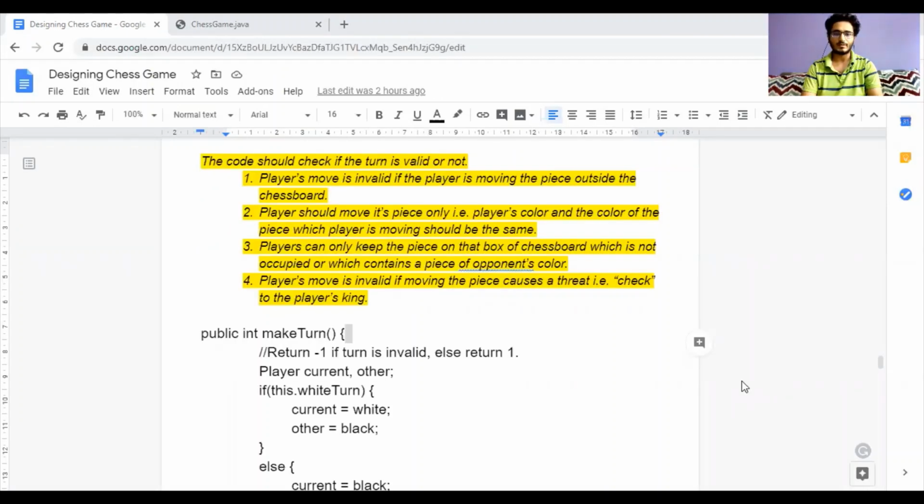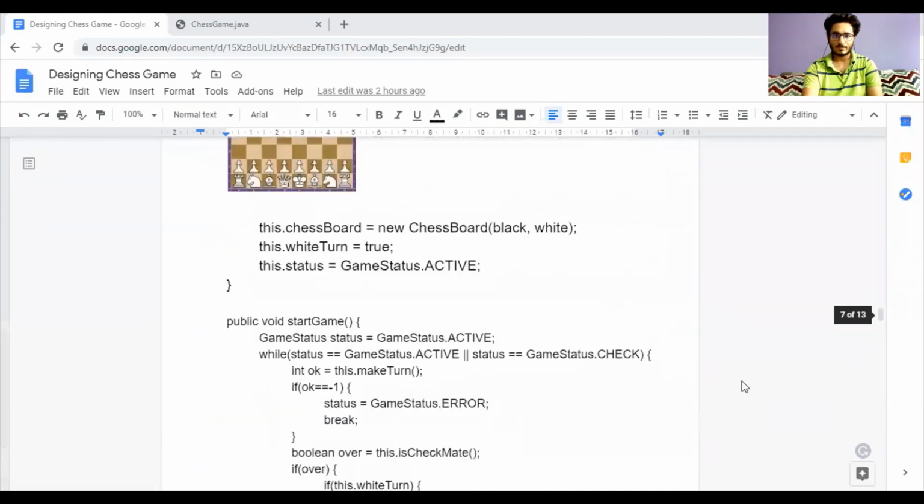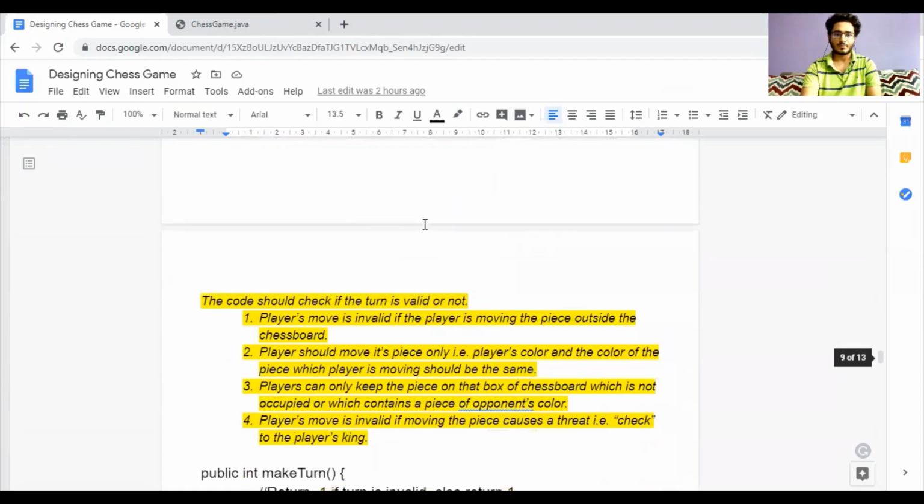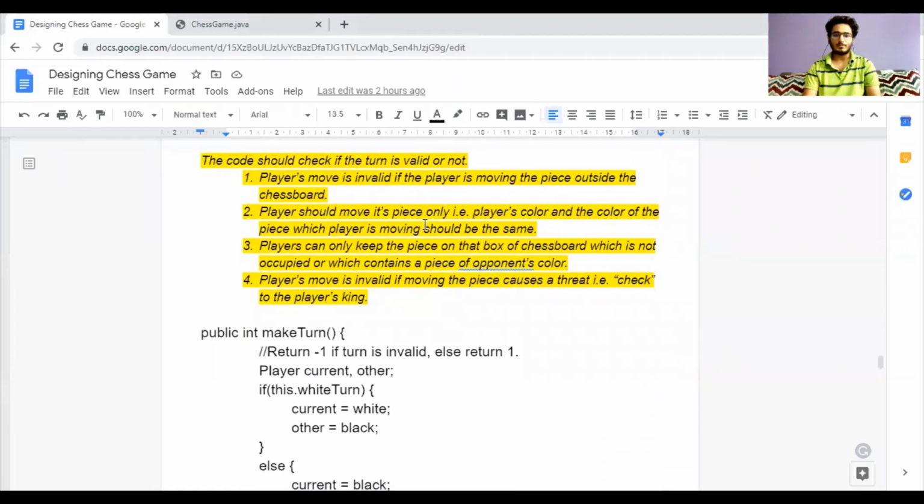The next function is our make turn function, which we called in the start game function to take input from the user, to check if the input is valid, and then to perform the necessary changes. So to check if the input is valid or not, we have listed down 4 conditions. The first is that a player cannot move a piece outside the chessboard.